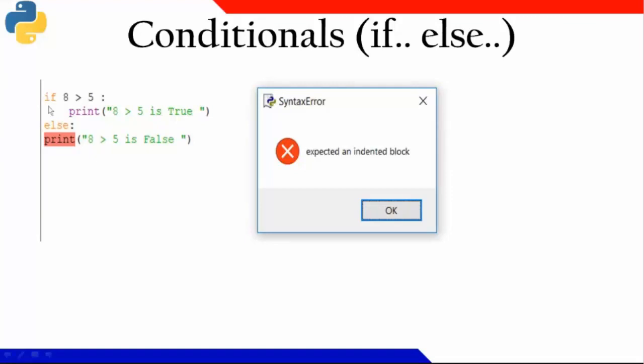But look at this. If I am writing without proper indentation, the first one has proper space given, but in this case, after the colon space is not given, so it raised an exception saying expected an indented block. After else, it's supposed to be properly indented. This is very important in Python because, unlike C and C++, we don't have curly brackets to identify the block of statements. Here, in order to define a block of statements, it's supposed to be properly indented.